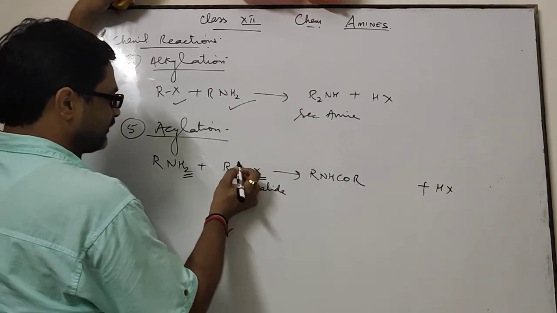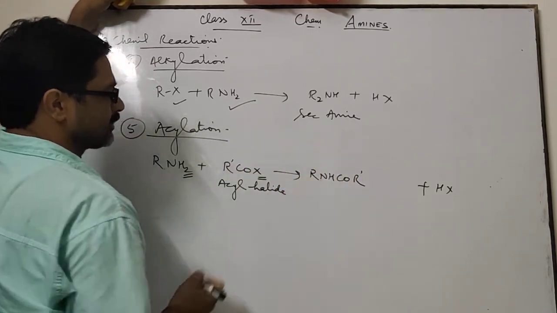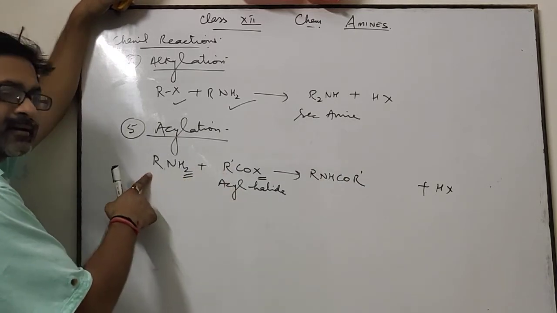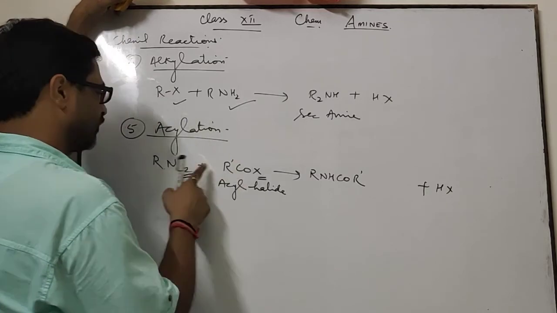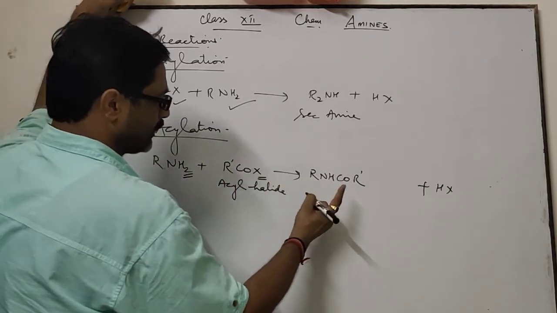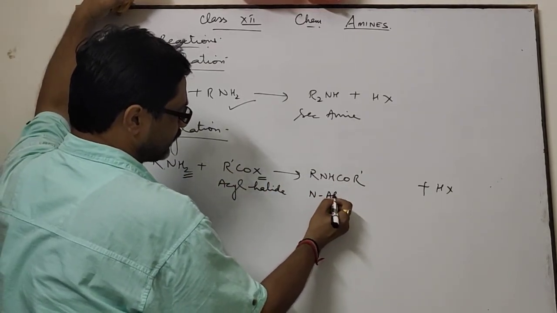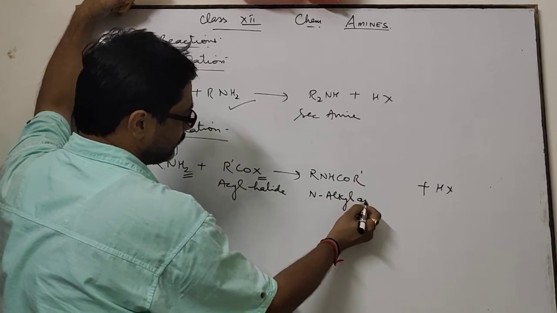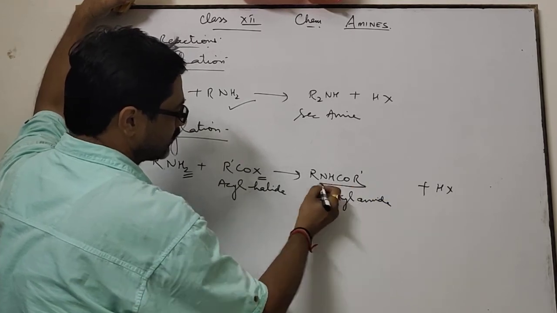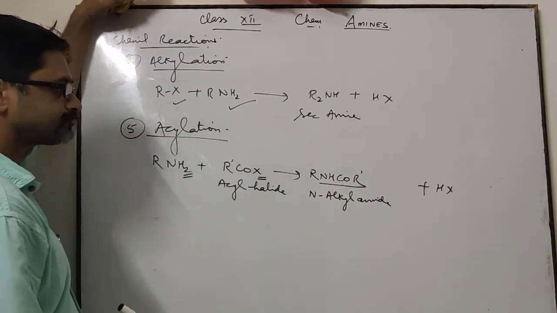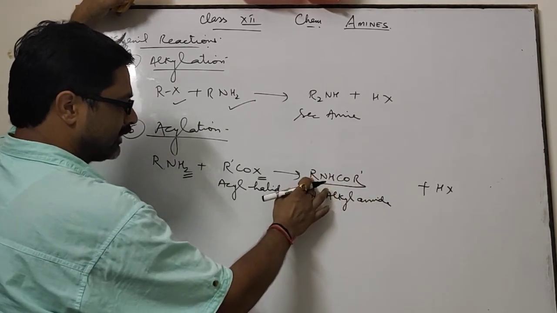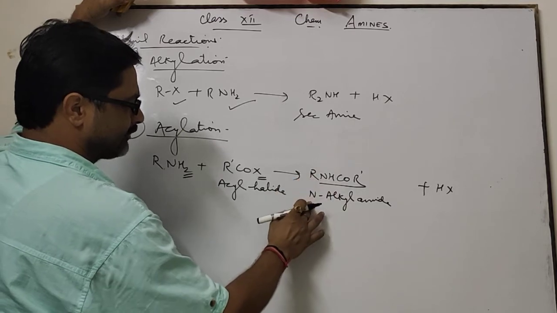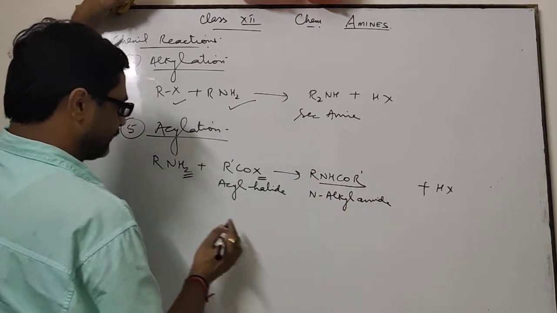Both R can be differentiated by this. Both are alkyl groups, but we can differentiate by using R and R dash. This one is N-alkyl amide. Here RCONH2 is amide and H is replaced by R, N-alkyl amide.